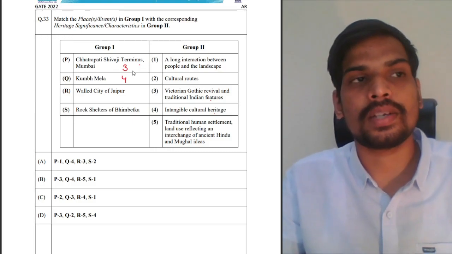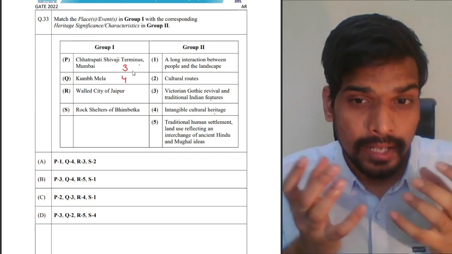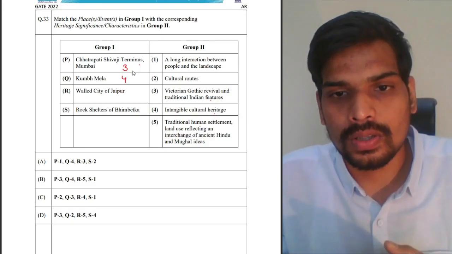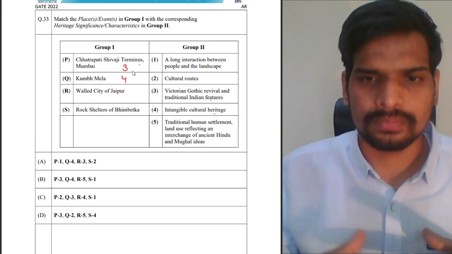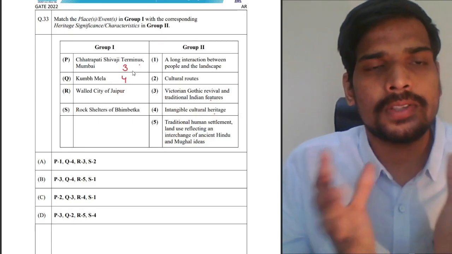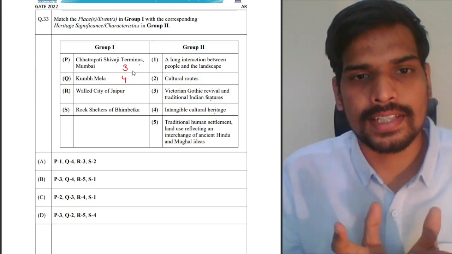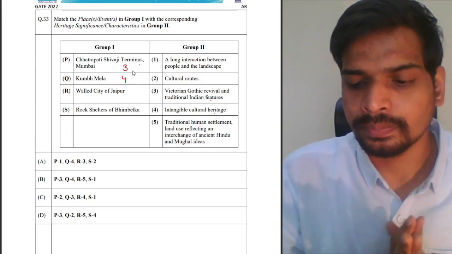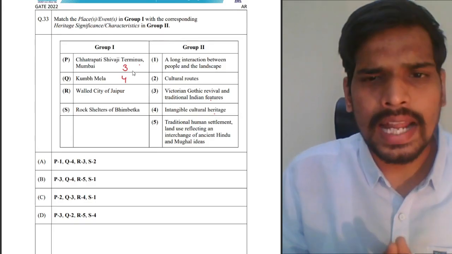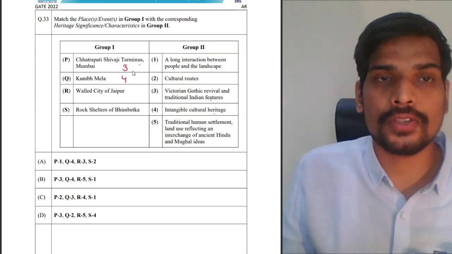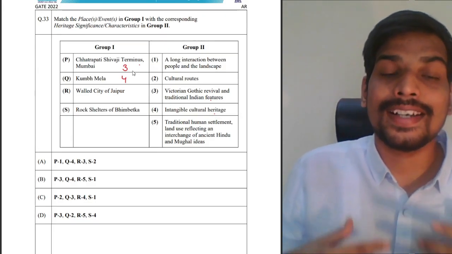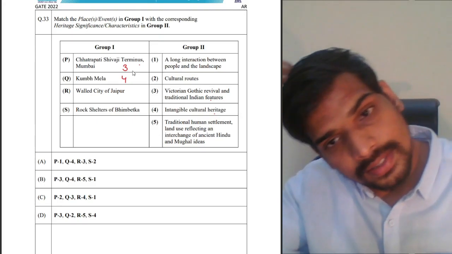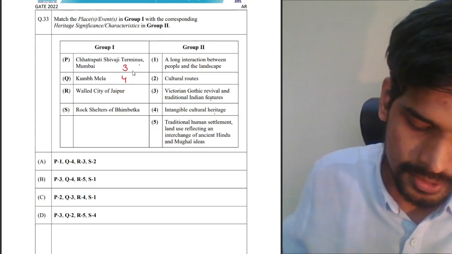Intangible cultural heritage are basically not buildings. Cultural heritage, but something which is not tangible. What is tangible? Something which is physical, a physical asset. That is tangible heritage. Intangible cultural heritage is some dance forms, traditional events. So Kumbh Mela is an intangible cultural heritage.